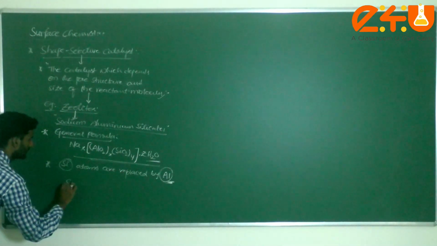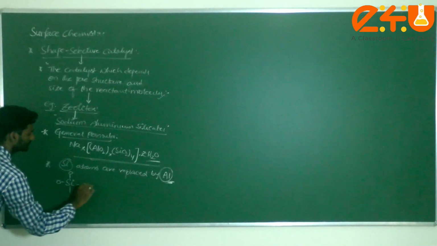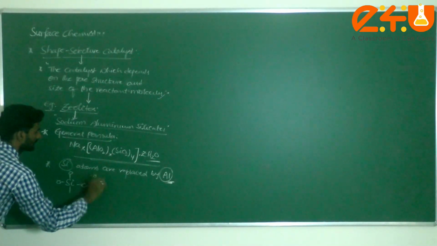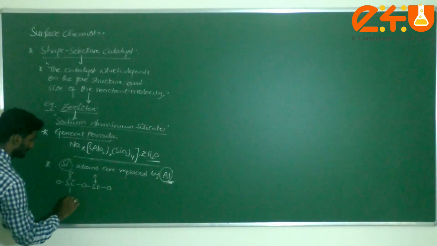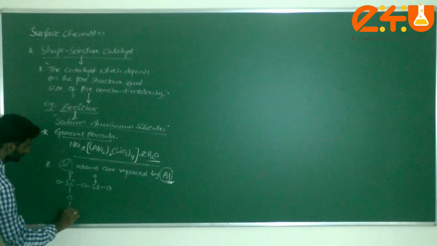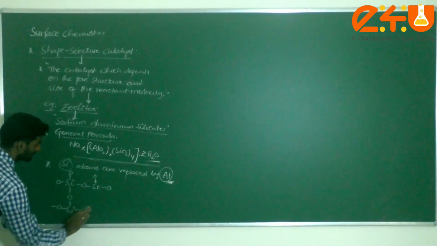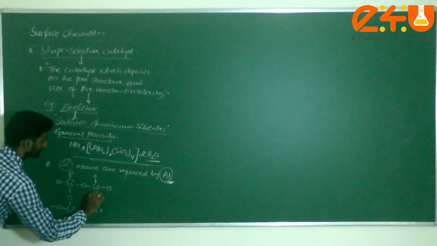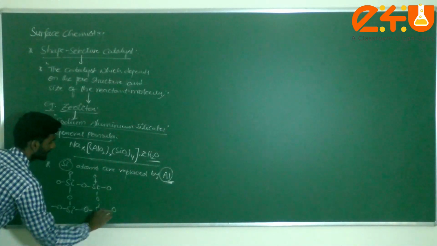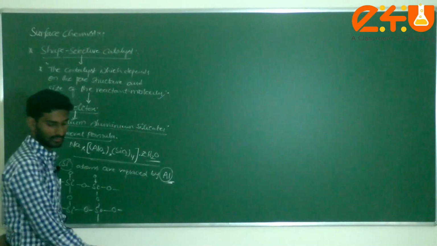Generally, if you consider here silicon, here oxygen, here oxygen, here oxygen, like this. This is oxygen here, silicon, like this. Generally we can call this here, students.